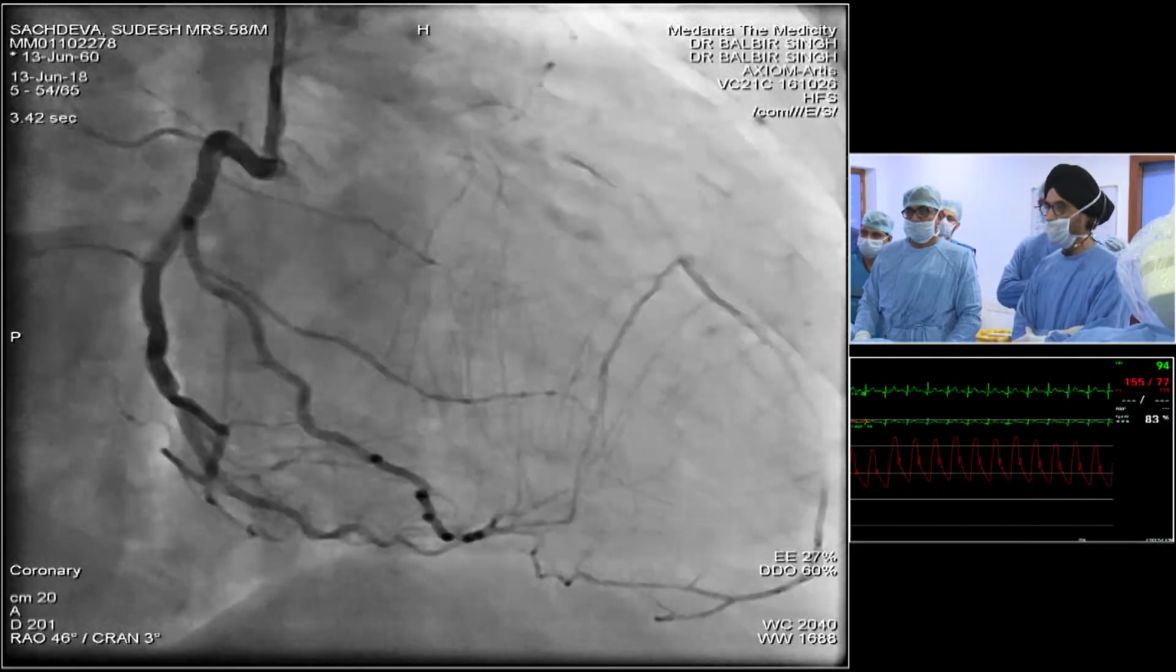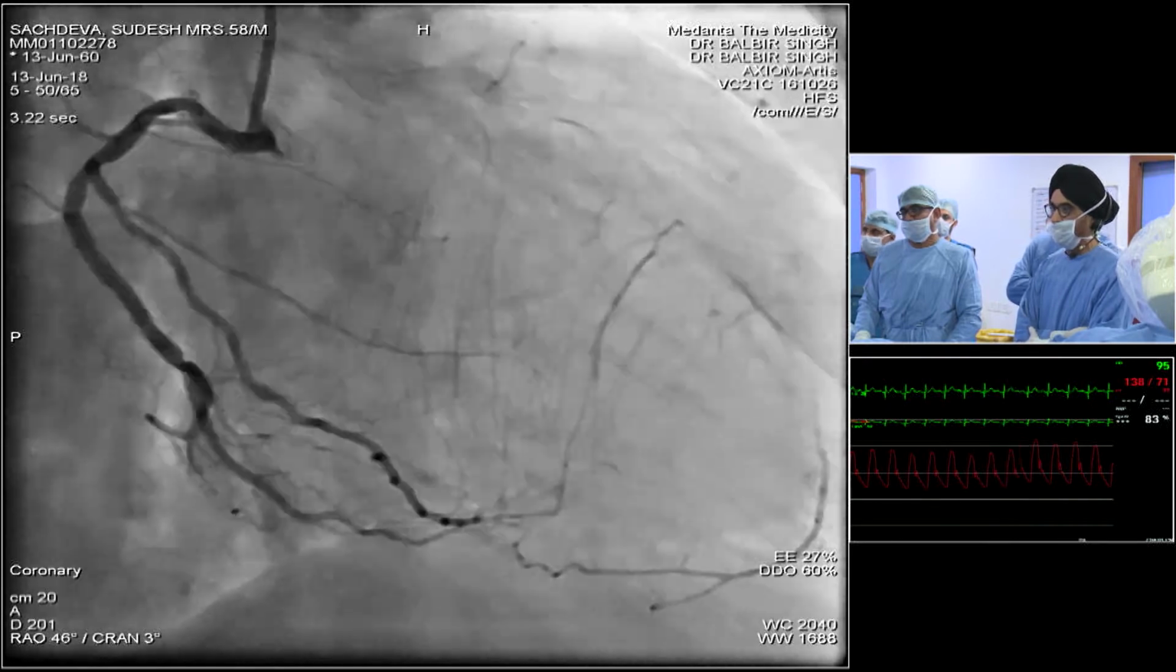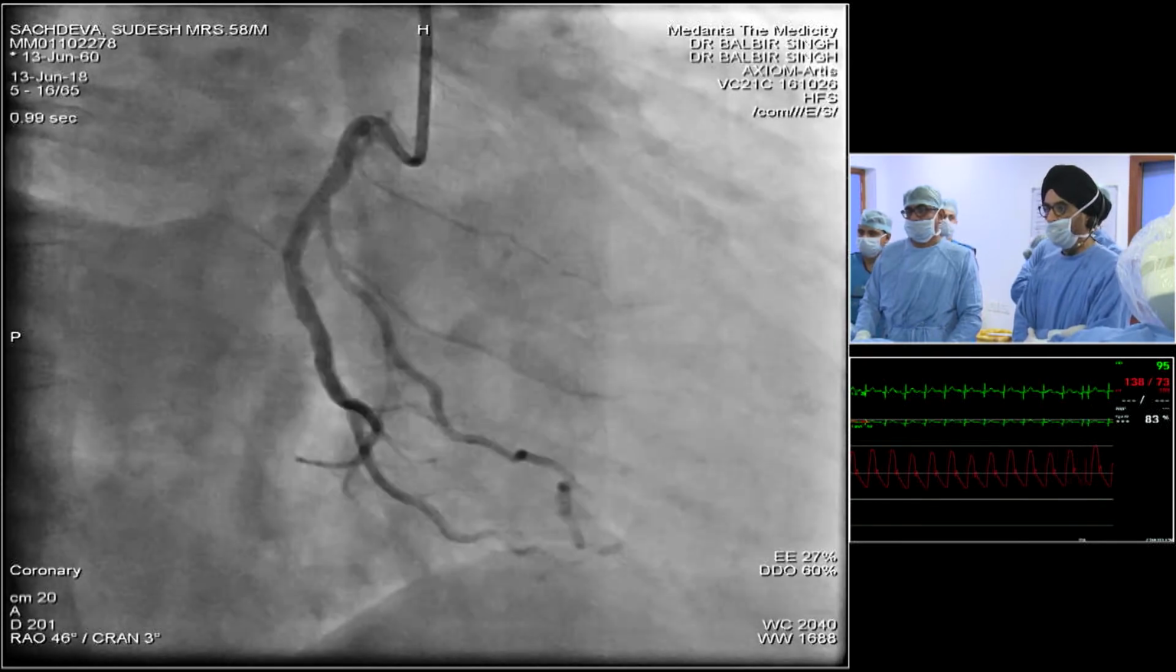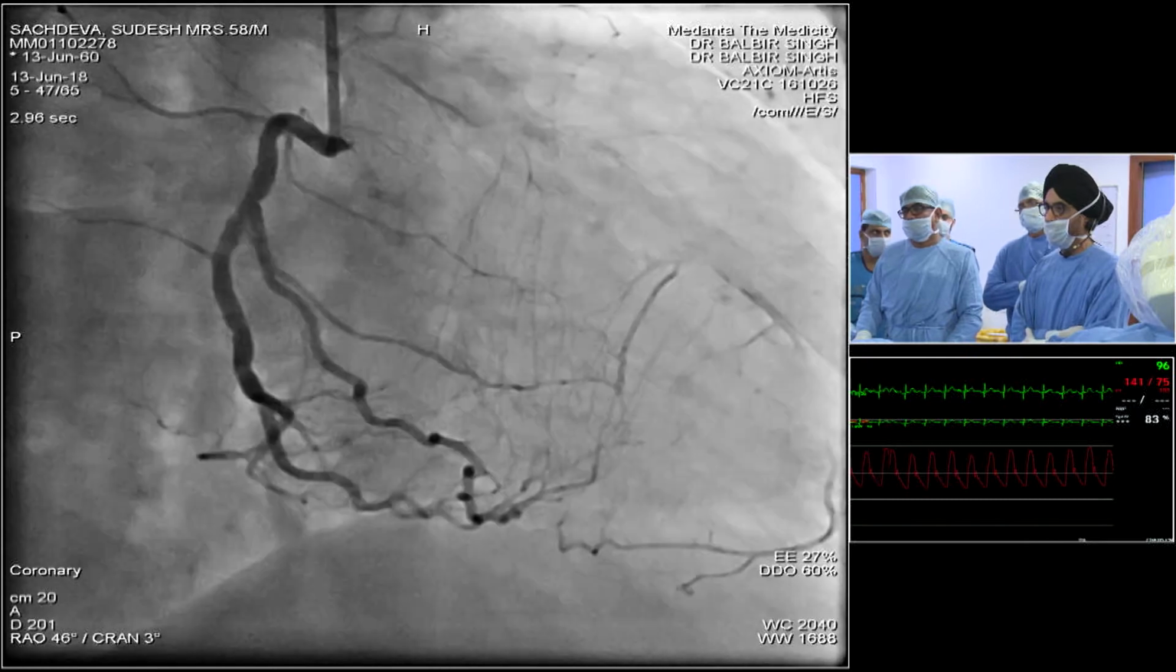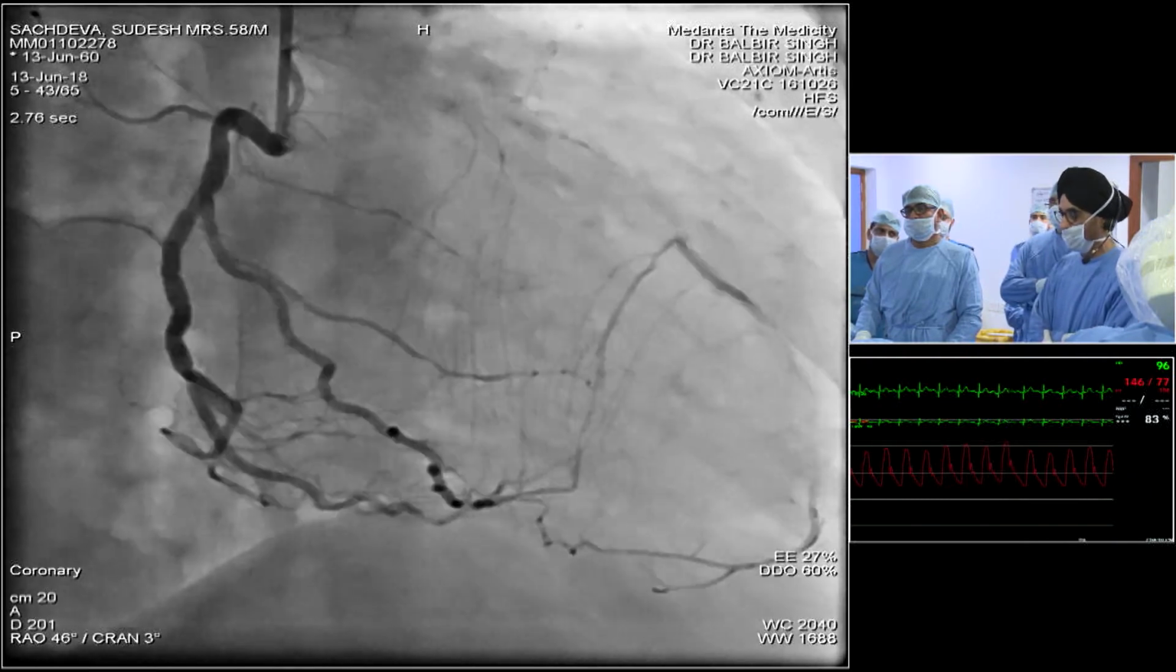So there we are now. Near total occlusion of the LAD. I think there is a microchannel which may help us, but otherwise we have a good retrograde collateral which is going to the LAD. So this is where we are. I'm going to poll the panel.